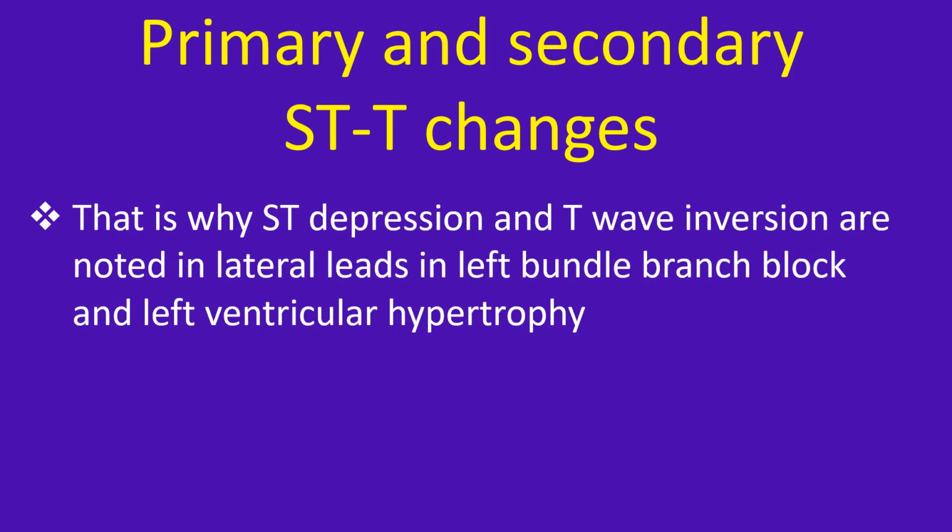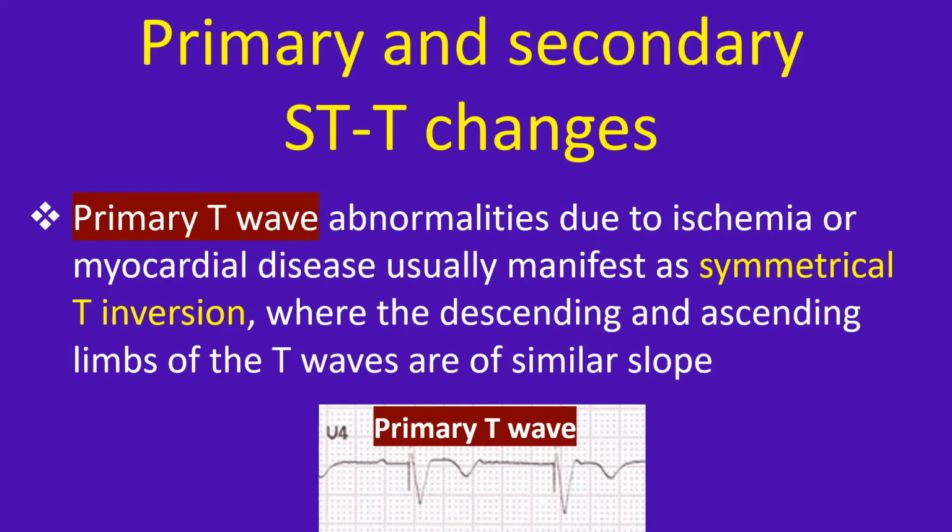That is why ST segment depression and T wave inversion are noted in lateral leads in left bundle branch block and left ventricular hypertrophy. Primary T wave abnormalities due to ischemia or myocardial disease usually manifest as symmetrical T inversion, where the descending and ascending limbs of the T waves are of similar slope.